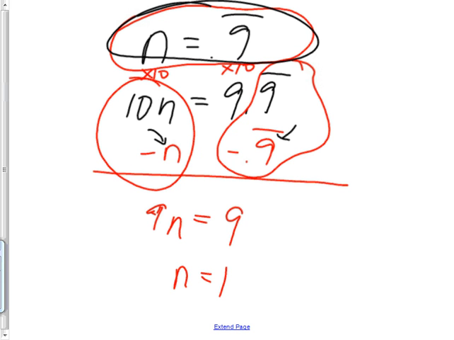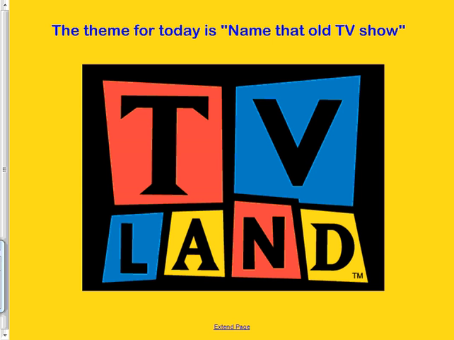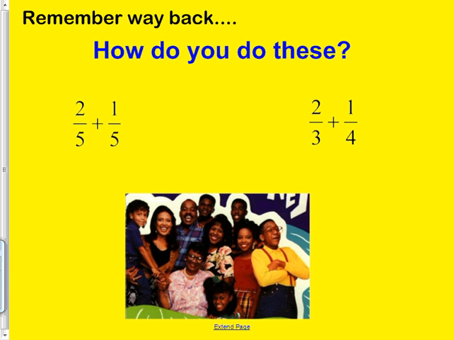All right. So anyway, that's a good topic in the topic of rational numbers, because rational numbers can be written as fractions. All right. So there's going to be old TV shows coming up. Anybody know this one? Urkel is not the name of the TV show.